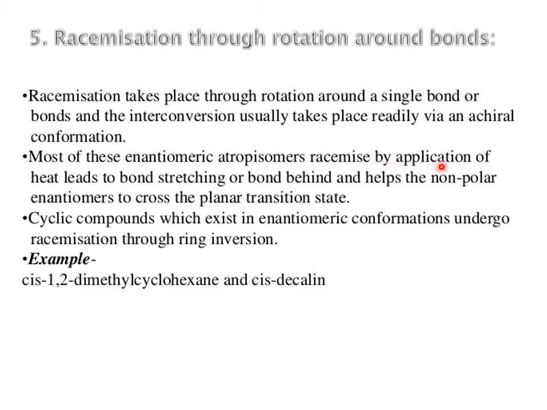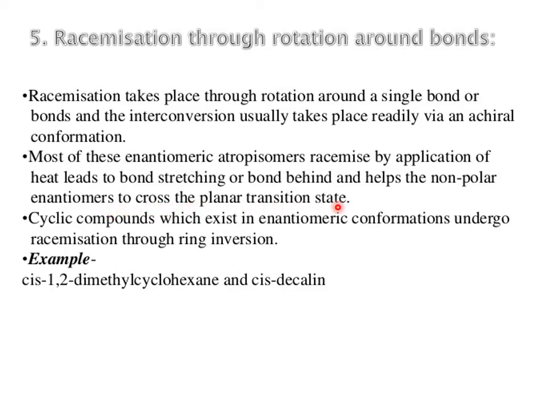Sometimes rotation around the single bond or bonds results in interconversion, and it usually takes place readily via an achiral conformation. When there is restricted rotation around a single bond, this is called atropisomerism.